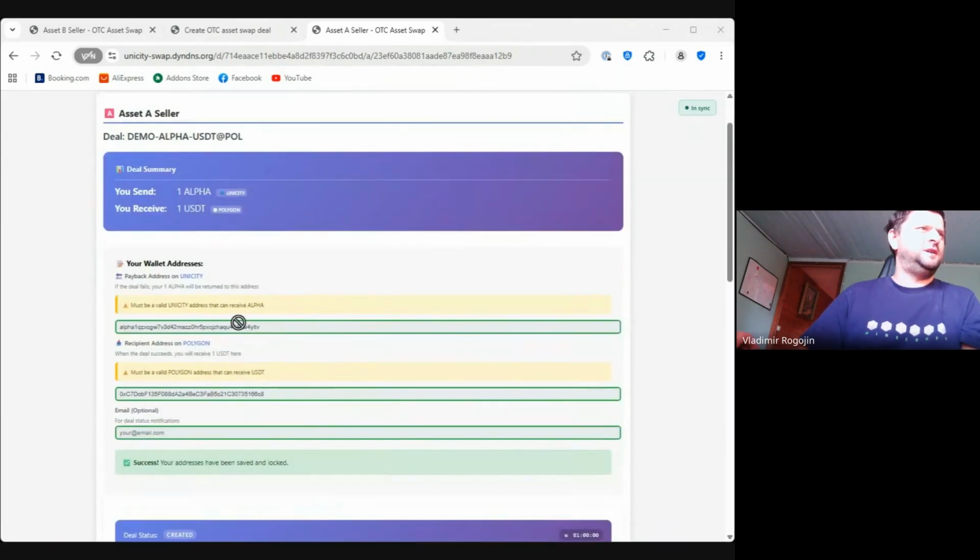Because here, this address, this is your return address, by the way. So that's where the money, all the rest that is not participating in the swap, will be returned back to you from escrow.